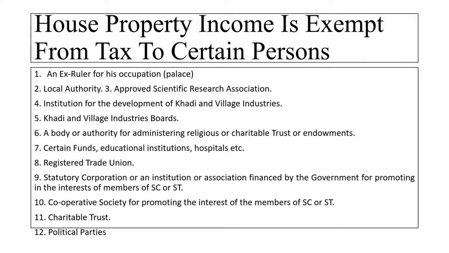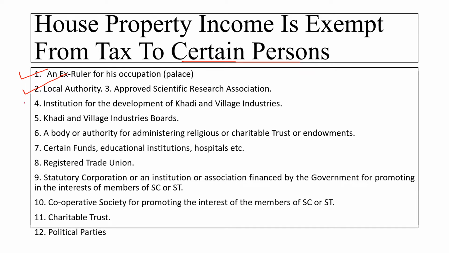House property income is exempt from tax for certain persons. Here we are talking about the exemption under house property income. The first is an ex-ruler in respect of his occupation. Then is a local authority. Third is an approved scientific research association.